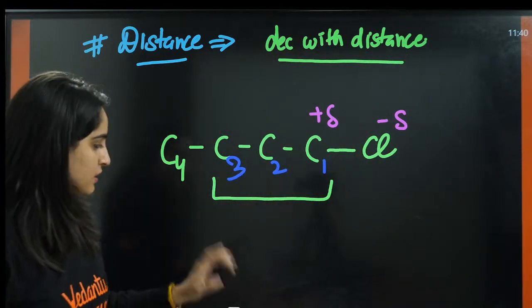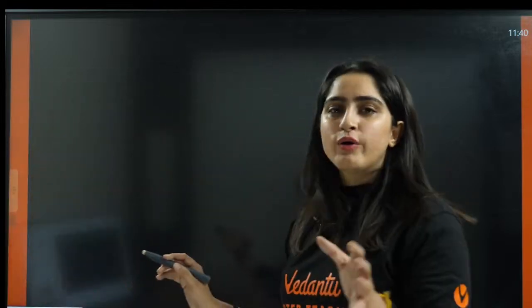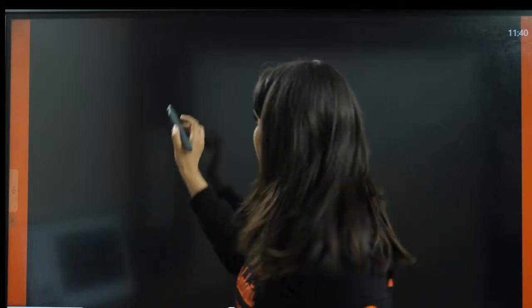Okay, now coming to next, I think everything is done. Now let us see. You need to answer me which will have more minus I effect and which will have less minus I effect.